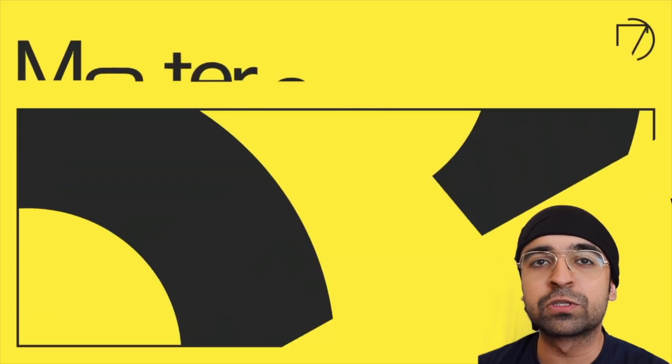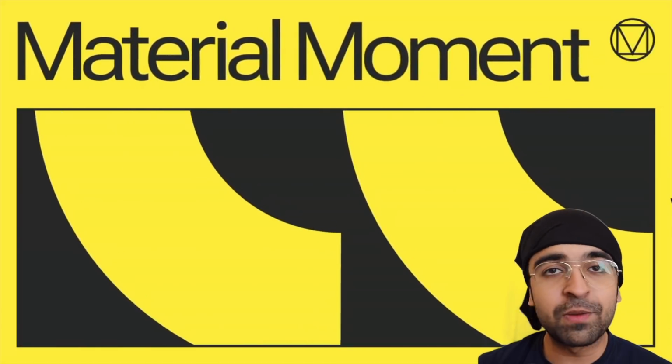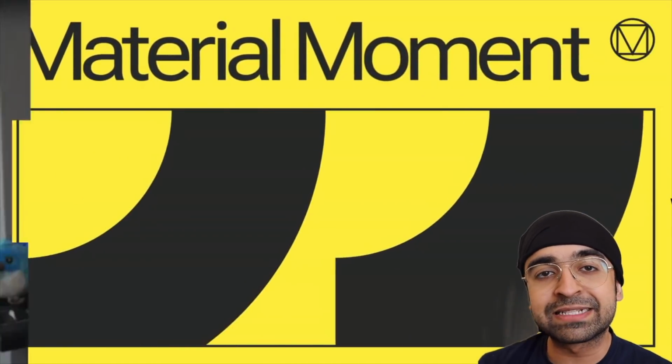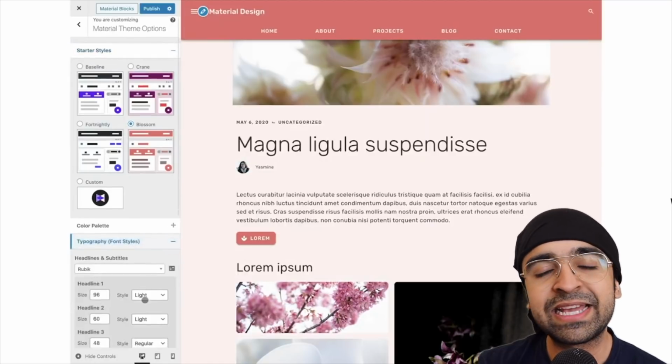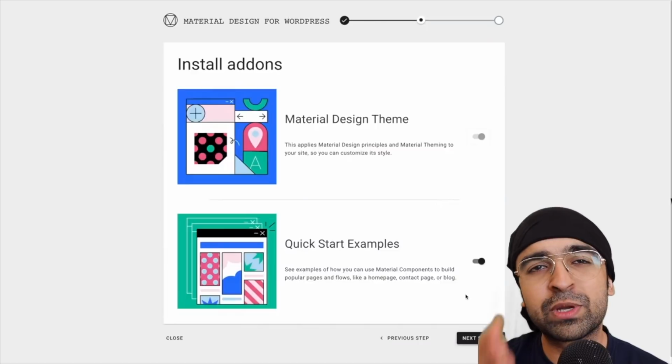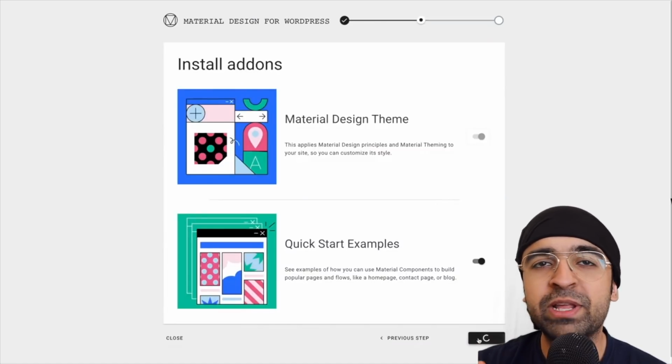So in latest news, Google has released an official plugin which allows you to use material design in WordPress. Yes, you can now use material design elements in your projects, in your designs with ease with the new plugin. There's a whole video explaining the plugin and how to use it, for which the link will always be in the description.